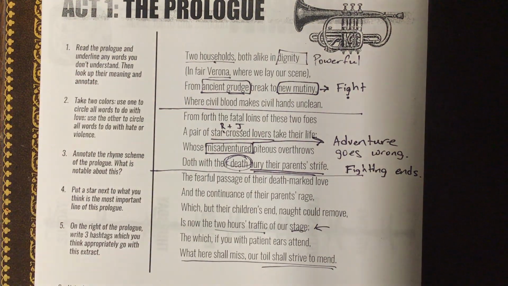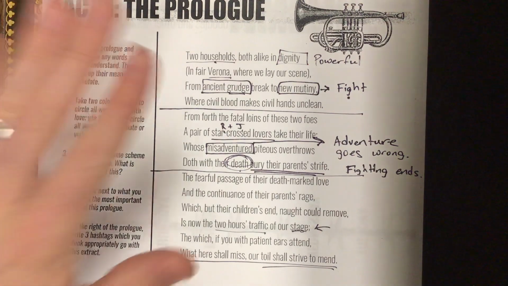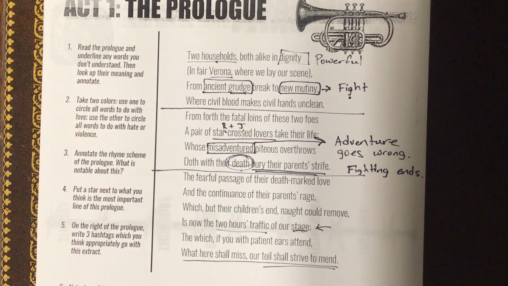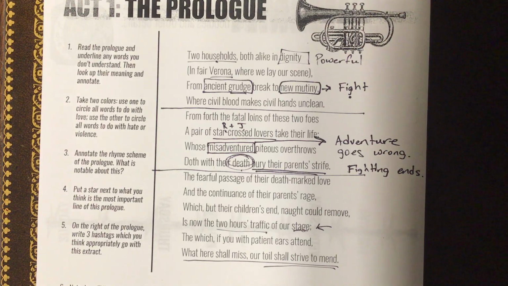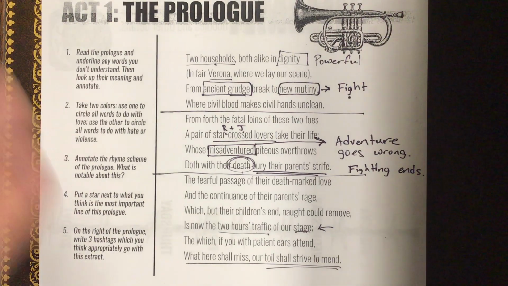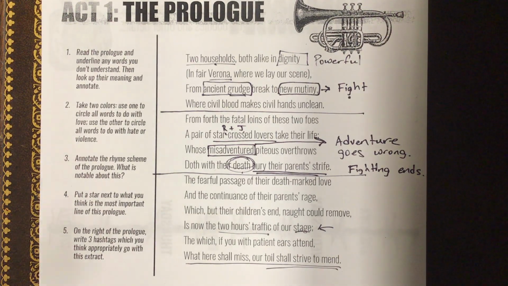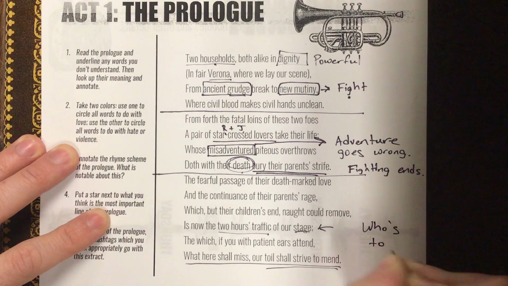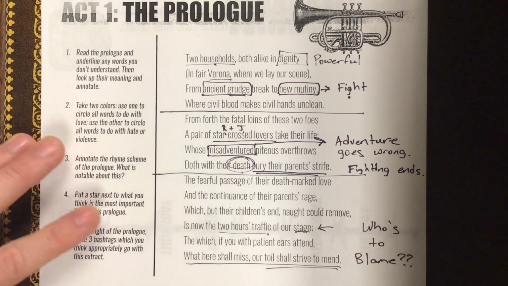Okay? So the reason he's spoiling it for you now, the reason he's telling you about their death, is simply because he wants you to be aware how they died, what problems caused it, mostly so that you can avoid making the same mistakes. Now, we'll talk about exactly who it is that makes all the mistakes, who is to blame for the deaths of Romeo and Juliet. That's going to be our big question throughout this entire play. Who is to blame for the fact that Romeo and Juliet die?